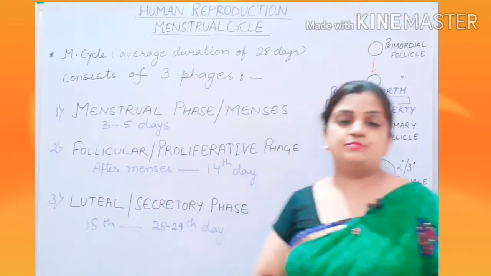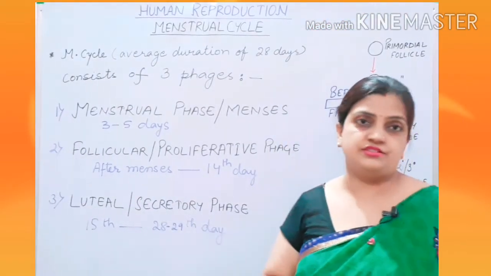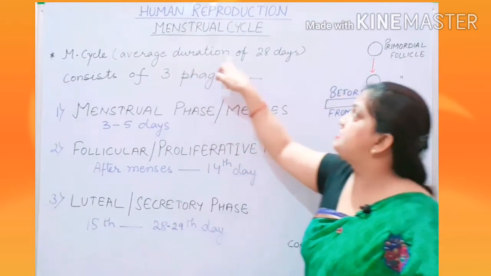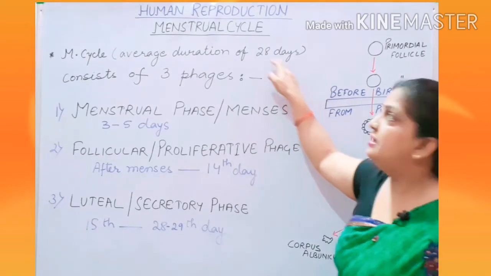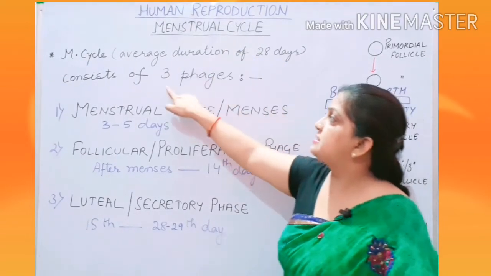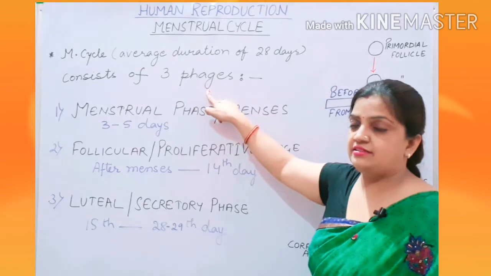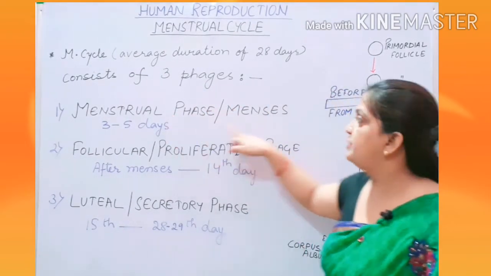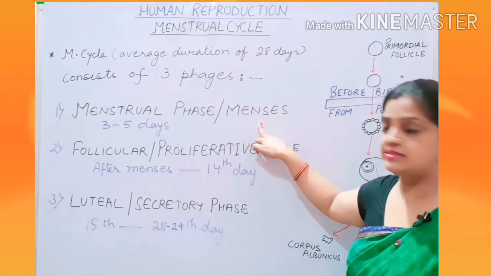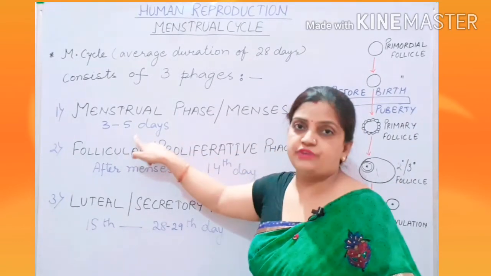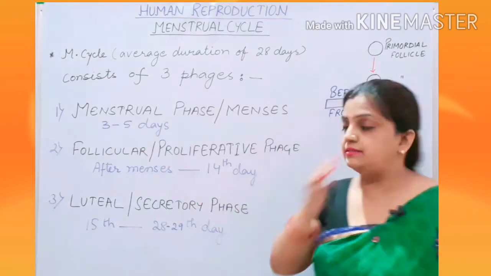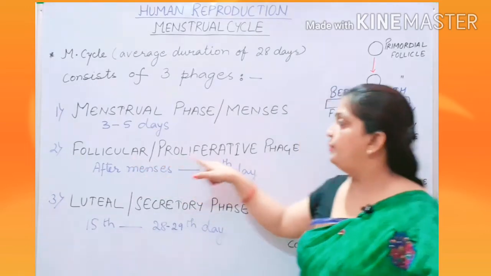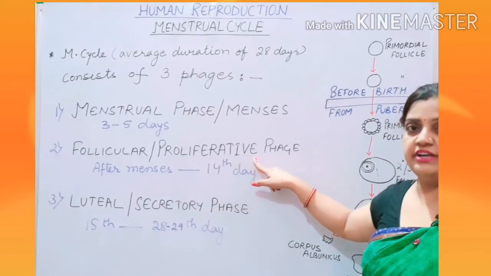Now children, let us move ahead with different stages of the menstrual cycle. During the average duration of 28 days, this menstrual cycle consists of 3 phases. These 3 phases are the menstrual phase, which is also called menses, which lasts for 3 to 5 days of the cycle. The second phase is the follicular phase, which is also called the proliferative phase.